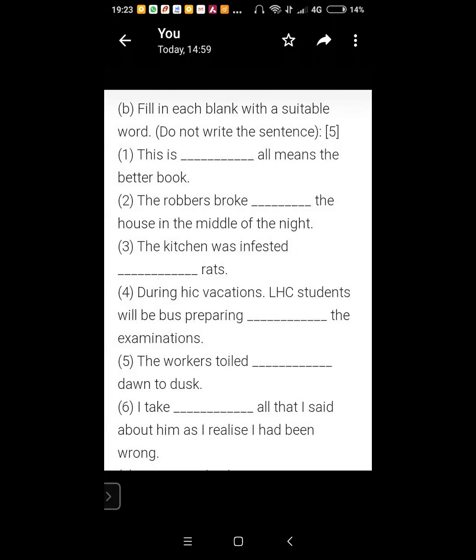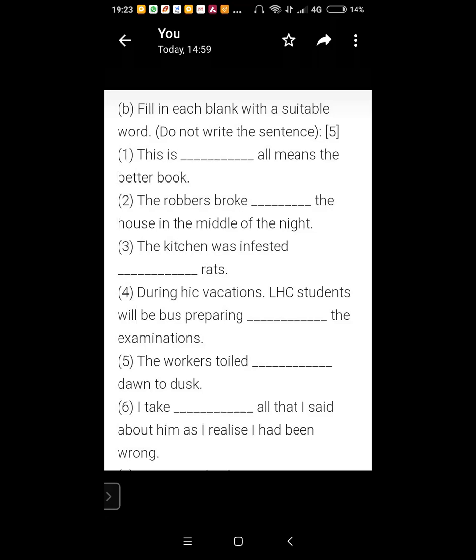Now number 2. The robbers broke into the house in the middle of the night. Very good. Number 3. Ansh. Was infested by rats. With rats. A thing is infested with something. Okay.